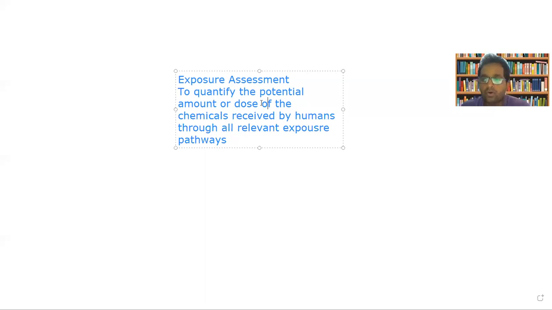Now, hazard means there is a source. There is a source at which some toxic effect is produced. There is a certain substance which will produce some form of toxic effect. You call it the hazard. Then there is a pathway. Pathway means a hazard is present at the source, and from the source, how the hazard will be making toxic effect to the different vulnerable population.